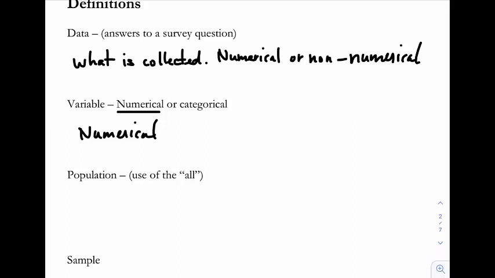So numerical is a number with quantity. And what I mean by that is versus something that's categorical.